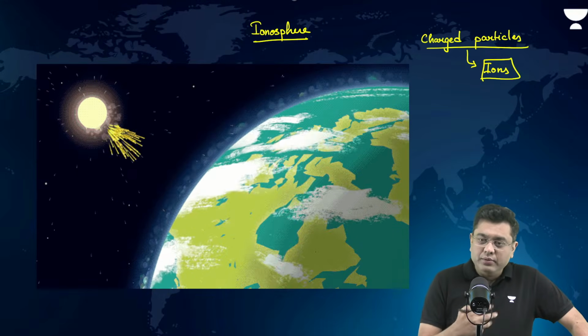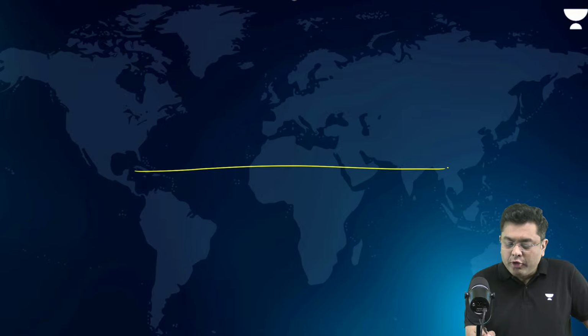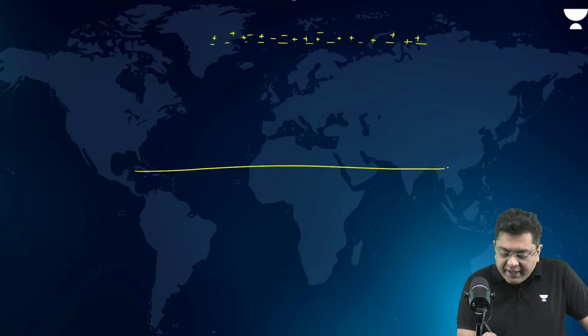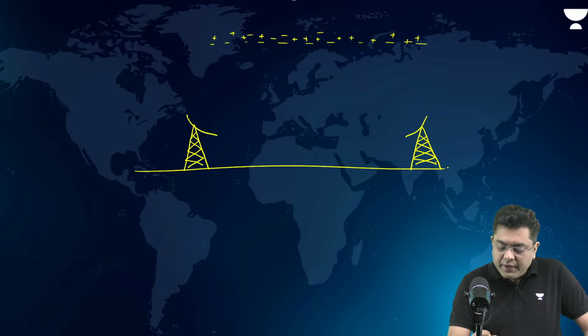Okay. Now, in this ionosphere, what happens? If you consider this as the ground surface, you will have a lot of these charged particles. Now, these charged particles, they will reflect the radio waves.